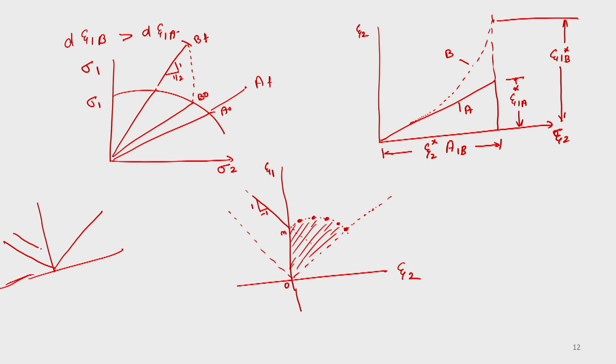So, for low strain hardening value, you will find it is like this. So, this is N1, whereas for a high strain hardening material, you will have a still higher value. So, this is N2, where N2 is greater than N1.